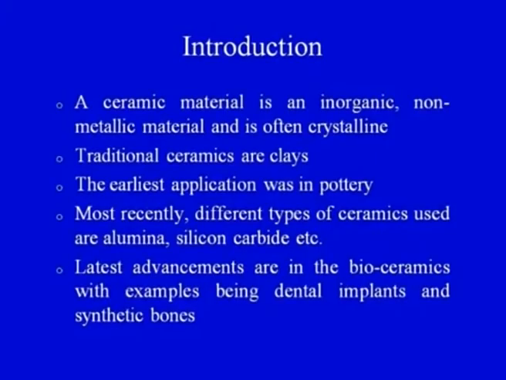A ceramic material is an inorganic non-metallic material and is often crystalline. So this important point highlights three important aspects of ceramics: a ceramic is inorganic, that is point number 1, it is non-metallic, is point number 2, and is often crystalline. In our previous module, if you remember, we discussed lectures on glasses and we have seen that glasses are usually amorphous. So a ceramic material is a crystalline material, and we have also seen the distinction between the crystalline material and the amorphous material. So ceramic material is inorganic, it is non-metallic, and it is often crystalline.